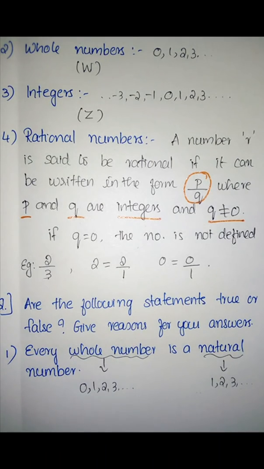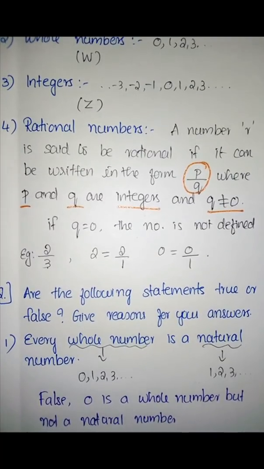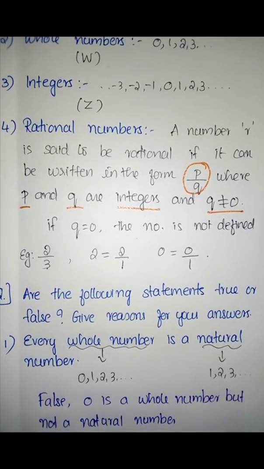So what can we say? So the answer is what? The answer is false. What is the reason? 0 is a whole number but not a natural number. 0 is a whole number but 0 is not a natural number. Is it clear? Second question.